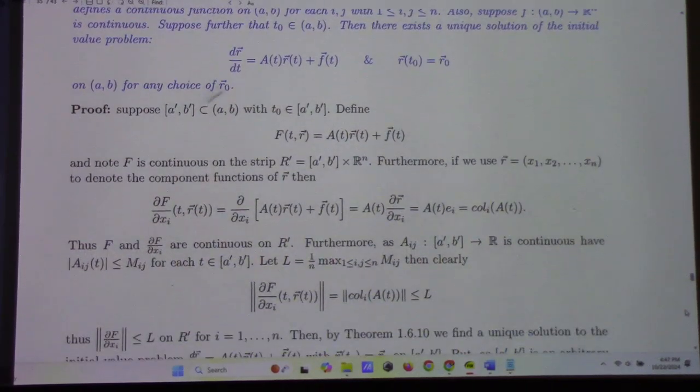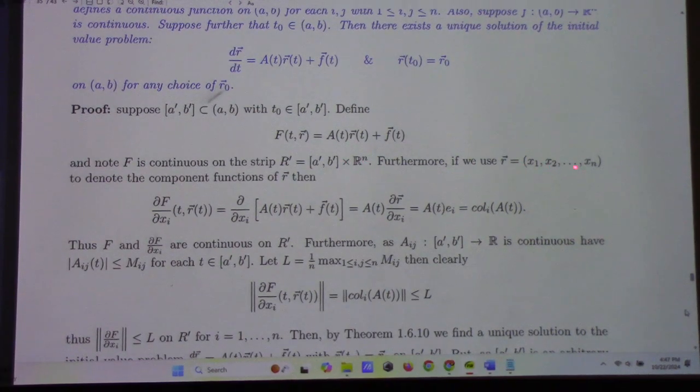We can define F of t comma R to be A of t times R of t plus F of t. By construction, this is the product and the sum of continuous functions, which is once more continuous. All right? So this is a continuous function on the strip, I'll call it R prime, which is A prime comma B prime cross Rn.